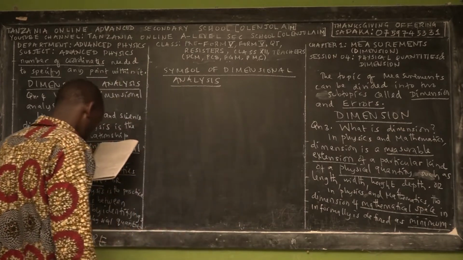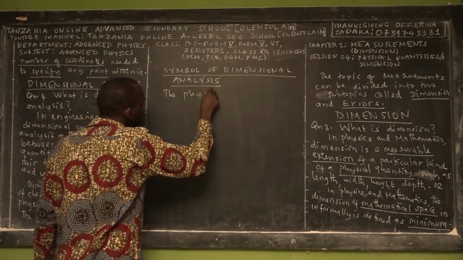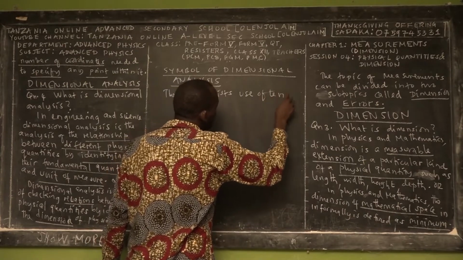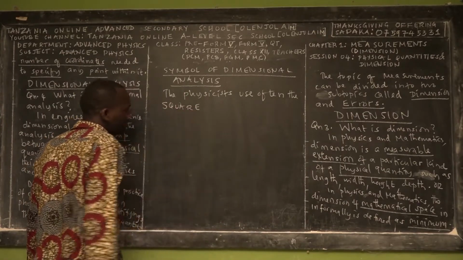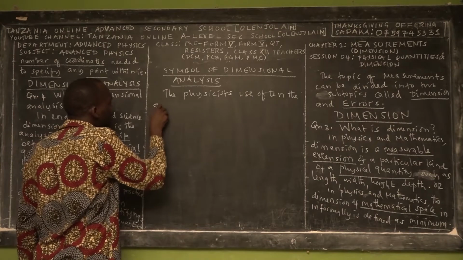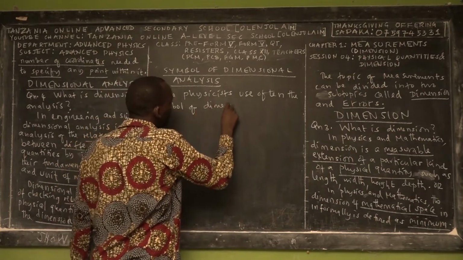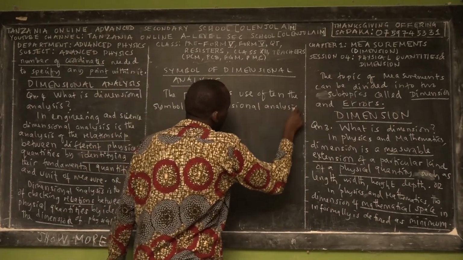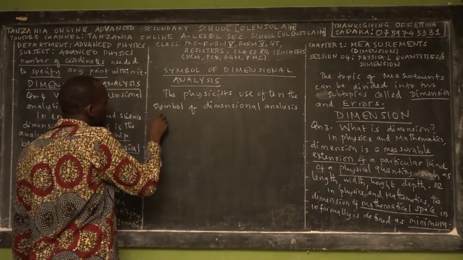So we say that physicists often use the symbol of dimensional analysis of what?